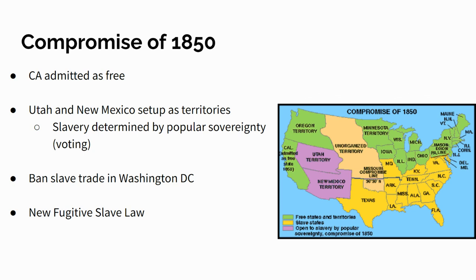All right. This is going to create a bunch of tension between the North and the South, because now essentially the Southern laws are being inflicted on the North, and the North doesn't feel great about this. This is a huge cause for tension, the new fugitive slave law. Make sure we know that term.